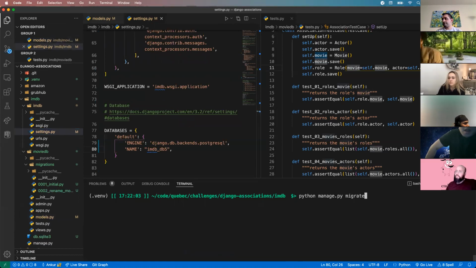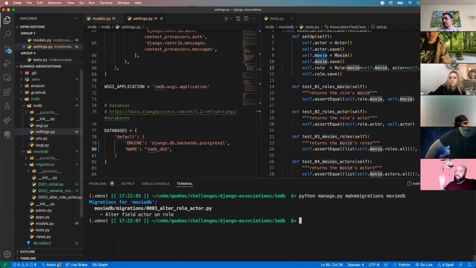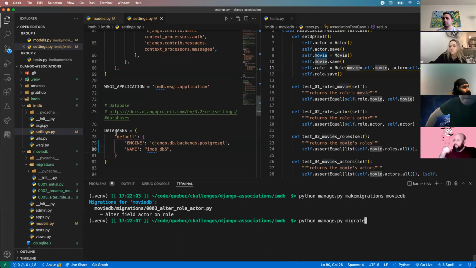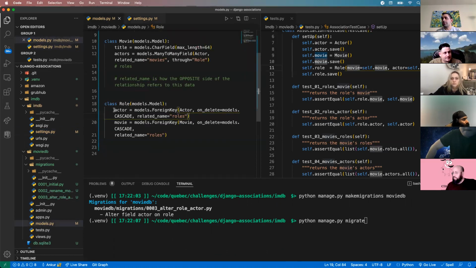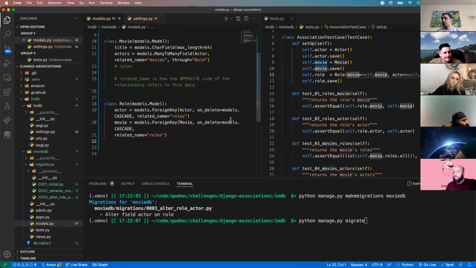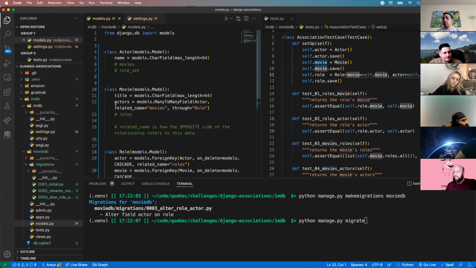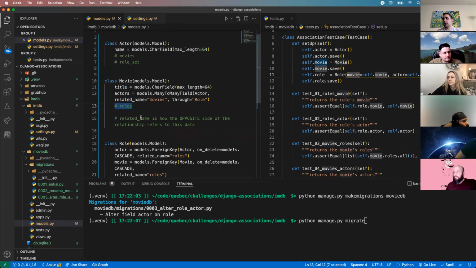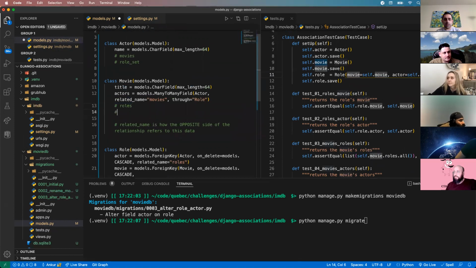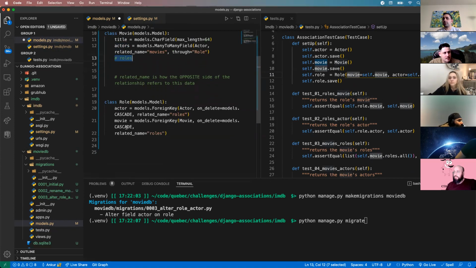Hey, Ankur, since you're going from movie through role to get to actor, do you need the movie foreign key set up? Since movie's already coming through with that many? So the many is not giving me movies, I don't think. It's giving me access to roles from the foreign key, and then I should have access to actors here. So I have actors here, roles here, but there's nothing conflicting with movie here.